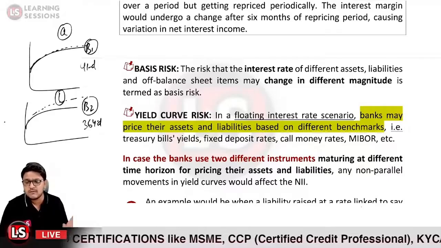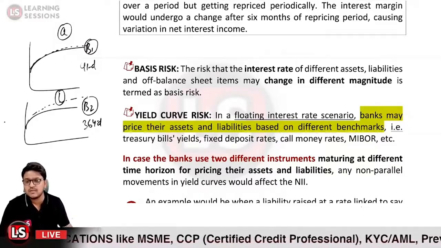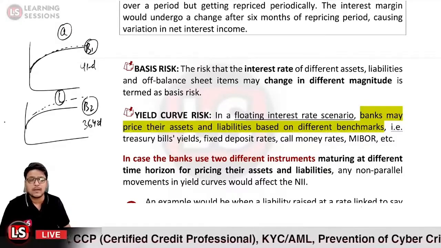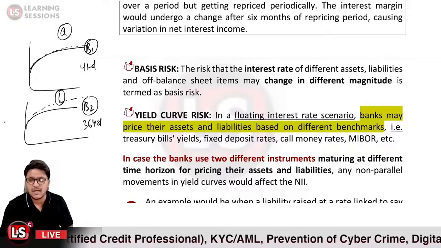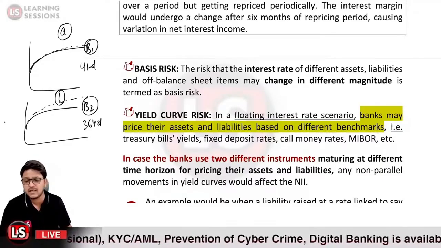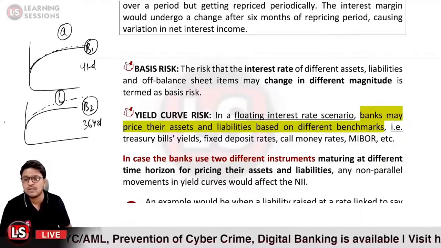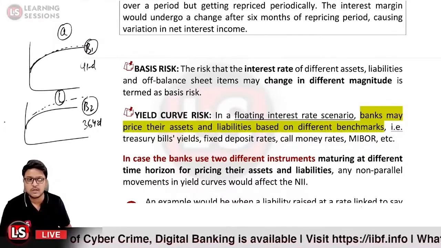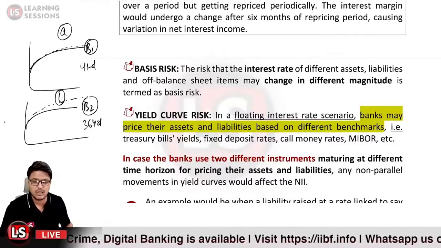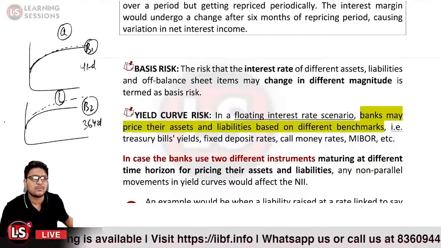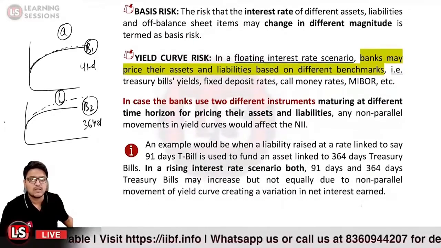So there are basically differences between the yield curves when you are using different instruments for pricing your assets and liabilities. When there is interest rate movement, the movements in the yield curves could not be the same, could not be parallel, and there could be non-parallel movement which could affect the net interest income. An example is given over here.